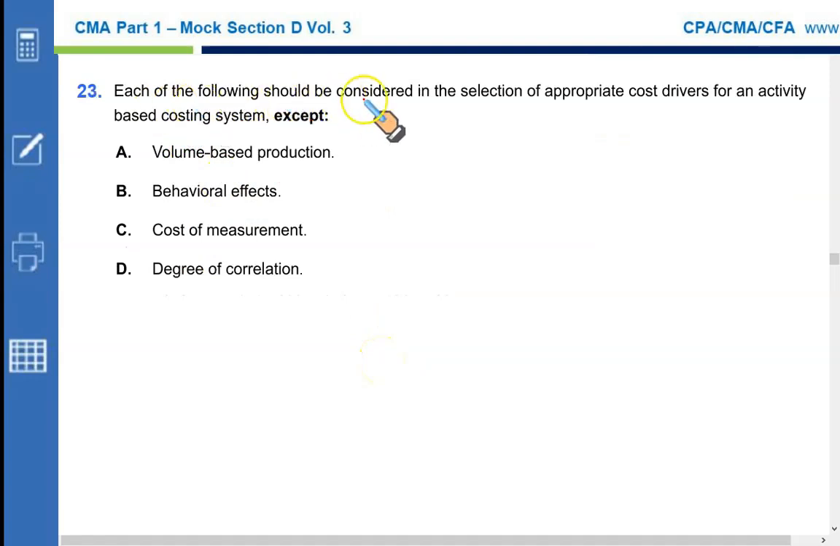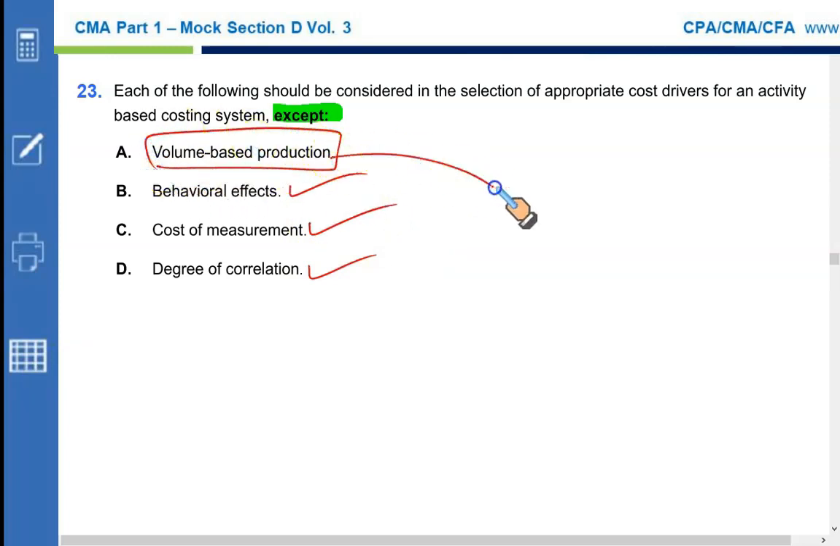Each of the following should be considered in the selection of appropriate cost driver for an activity-based costing except degree of correlation. Yes, that is what we use in establishing the cause and effect. Cost of measurement, true. Behavioral effects, true. But volume-based production, this is wrong. That would be the basis for your traditional costing, but not for ABC, hence our right option.